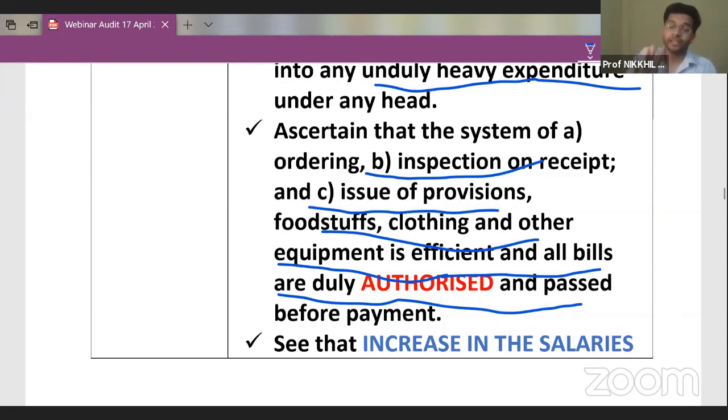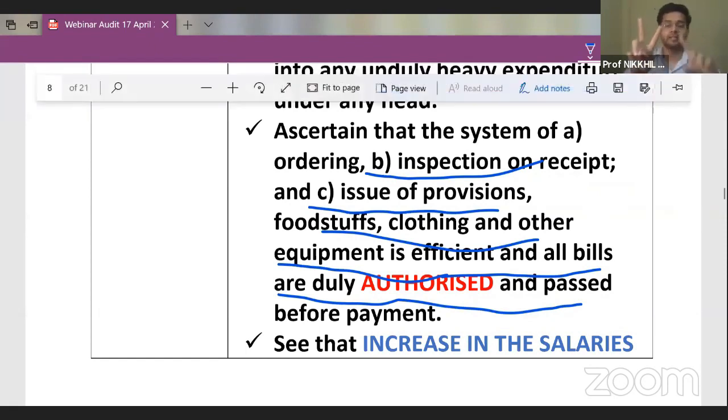Then they should have proper supporting bills. Someone should have authorized the purchase of those inventories, and then there should be a proper invoice for that expenditure. So you need to see that there are two things: one is authorization, second is proper supporting documents, proper bills and vouchers for all the expenditure.